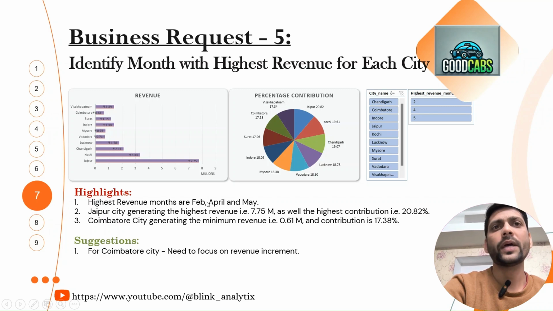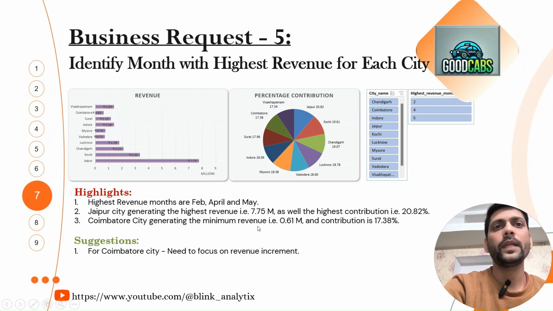The highest revenue months are Feb, April and May. We have seen by our analysis that Feb, April and May have the highest revenue. And Jaipur city is generating the highest revenue with a contribution of 20.82%. This is the highest for Jaipur.